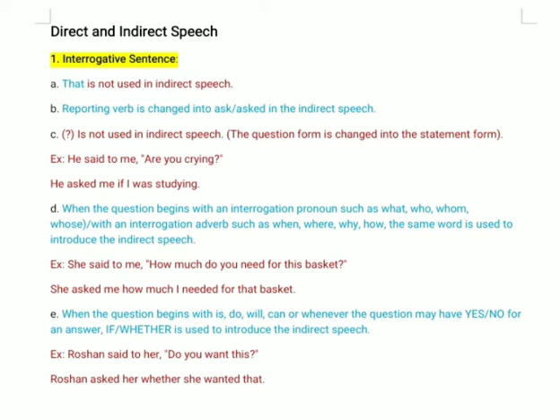And third, the question mark is not used in the indirect speech. The question form is changed into the statement form.